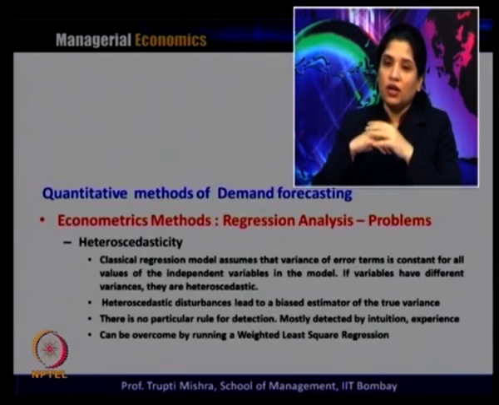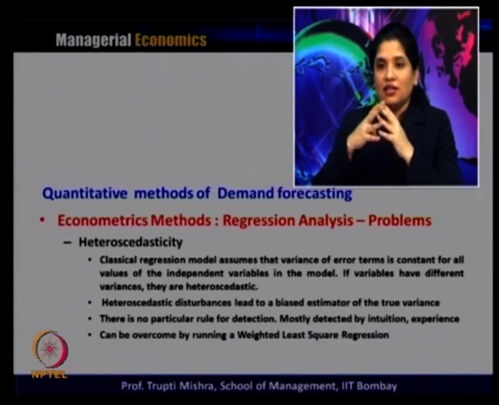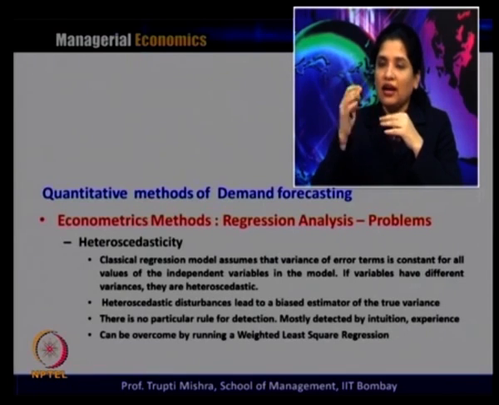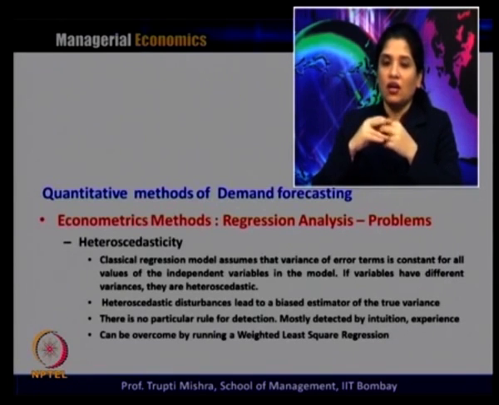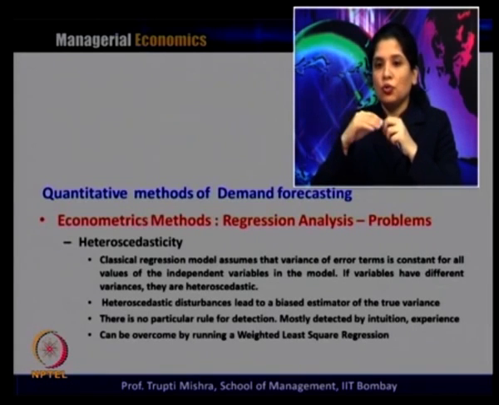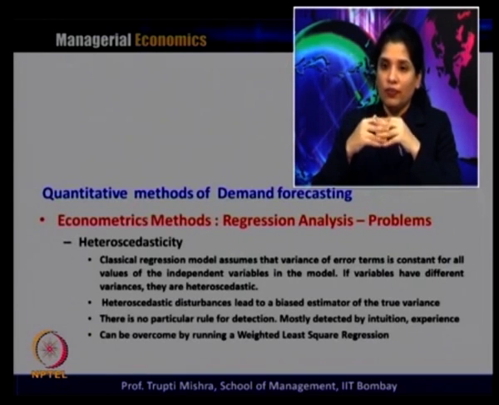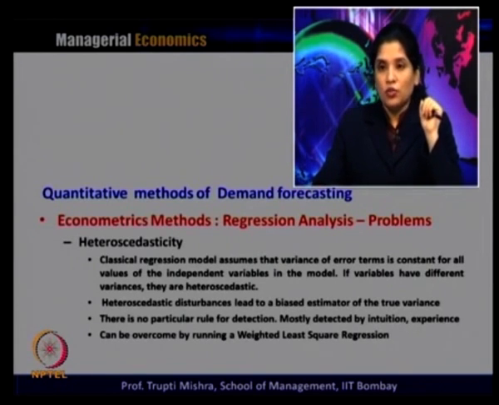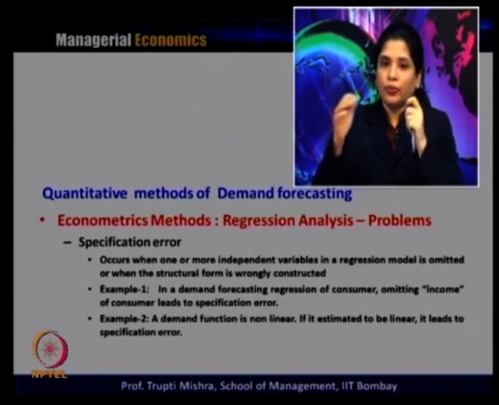There is no particular rule for detecting heteroscedasticity; mostly it is detected by experience. It can also be overcome by running a weighted least squares regression, like giving a weight to each variable, or through a smoothing technique. The weighted average or weighted least squares can be used to solve this problem of heteroscedasticity.